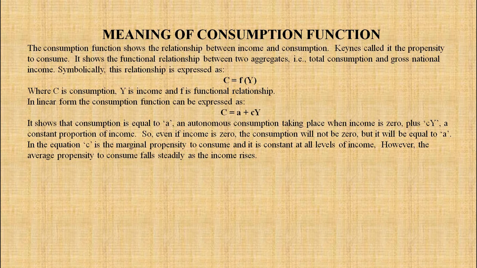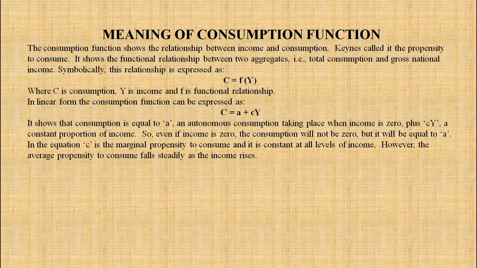So a is the autonomous consumption taking place when income is zero, plus cY, where small c is a constant proportion of income. So even if income is zero, the consumption will not be zero, but it will be equal to a.